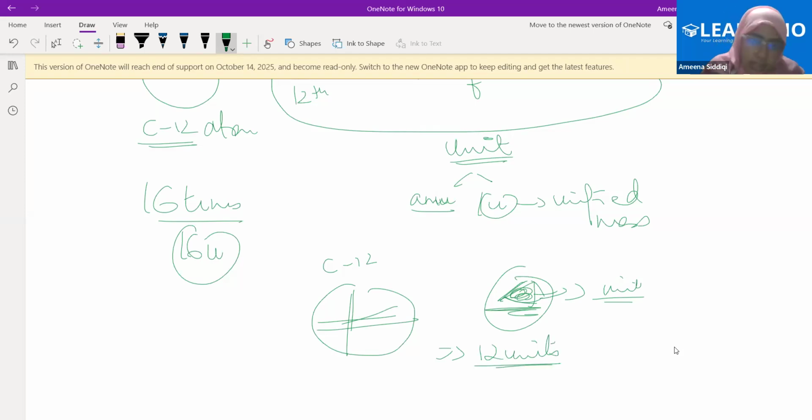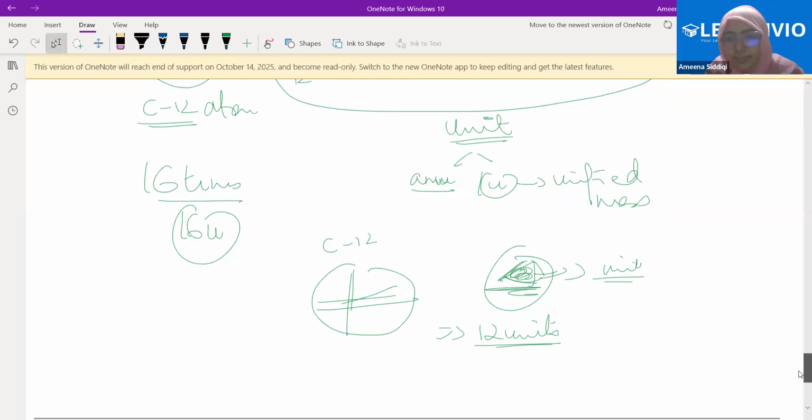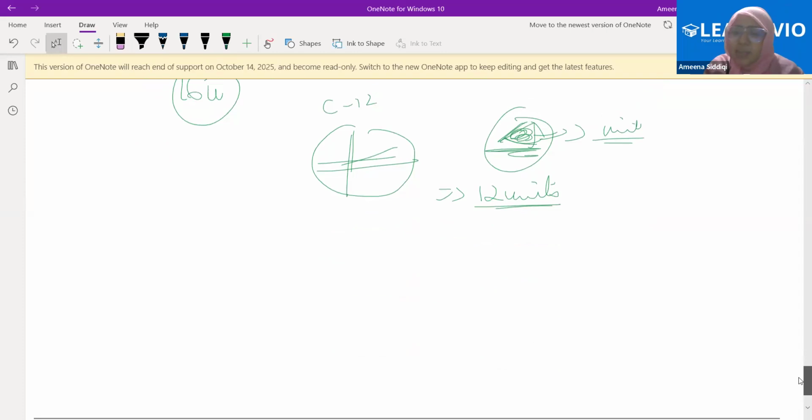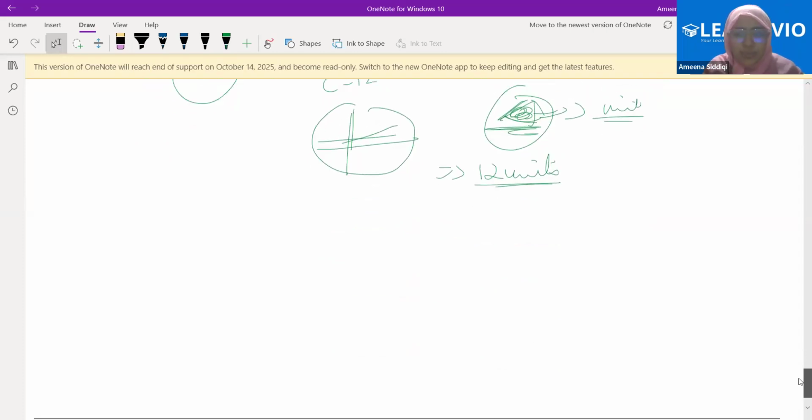Why are we getting the mass of carbon as 12 units? Can you explain that to me? Because 12 parts, right? So if you add them all, you get 12 units. Okay, Ali, why are we getting the mass of carbon as 12?